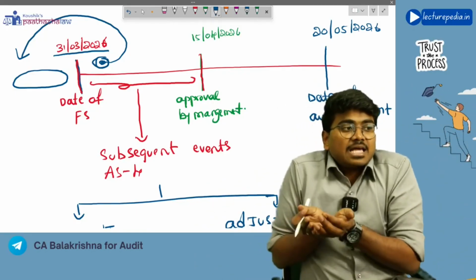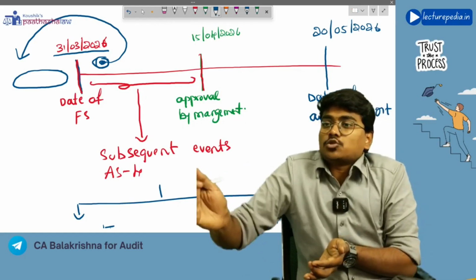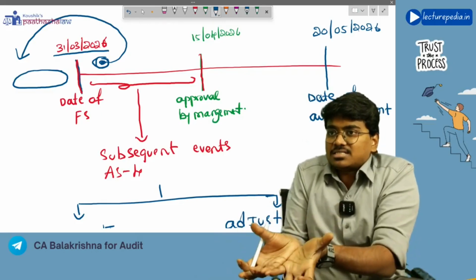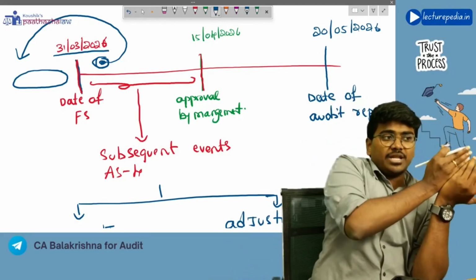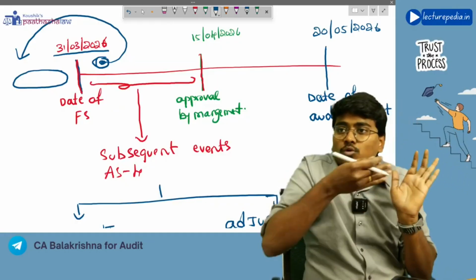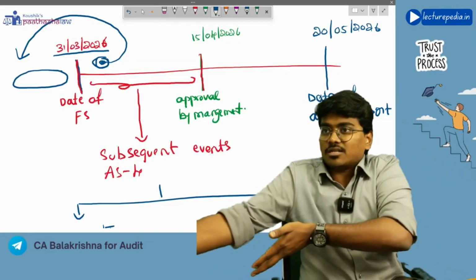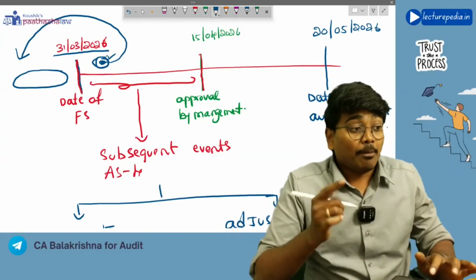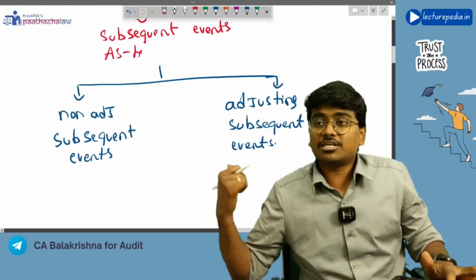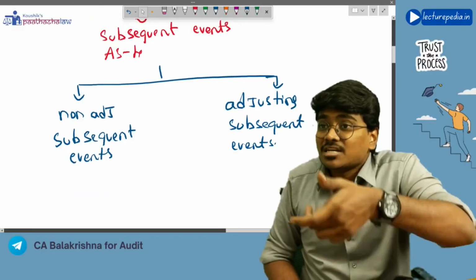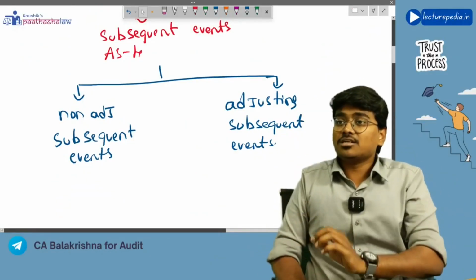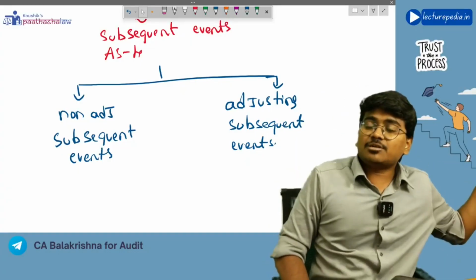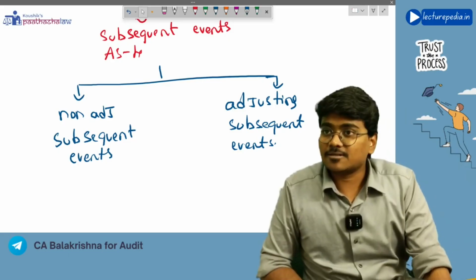The sale that has happened after 31st March 2026, you need not make any adjustments about that sales transaction in the previous financial year, right? You will account for it in the current financial year, right? So, this is a subsequent event only, but a non-adjusting subsequent event. Why? Because of this subsequent event, you are not required to adjust the financial statements as on 31st March 2026.